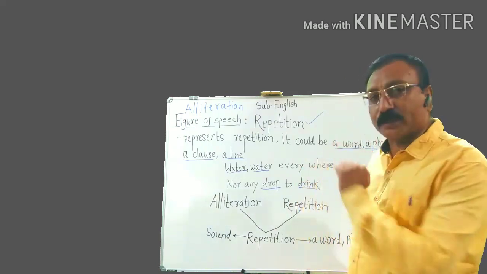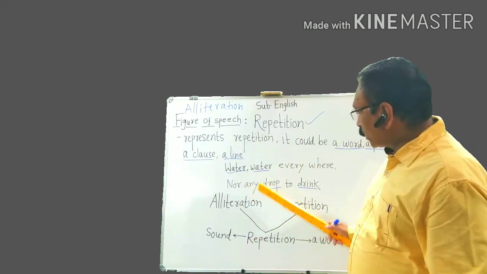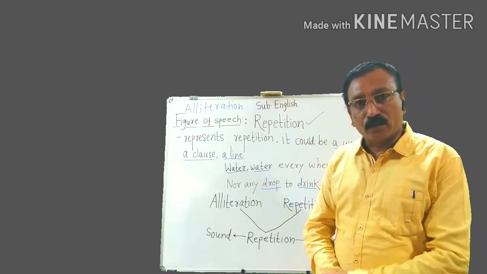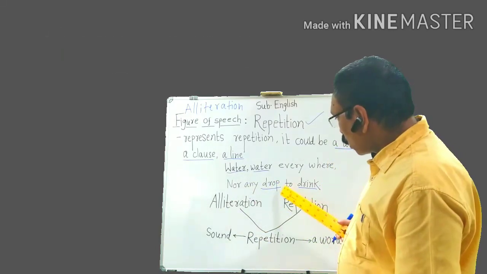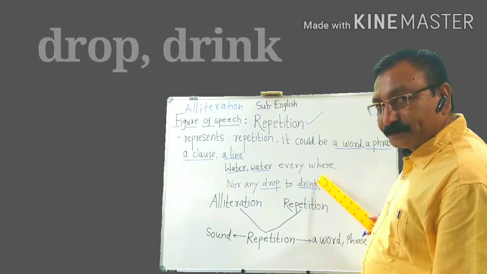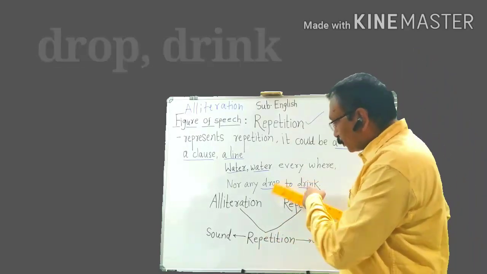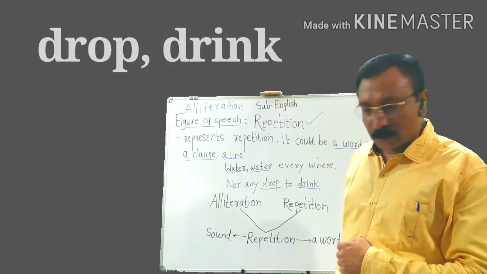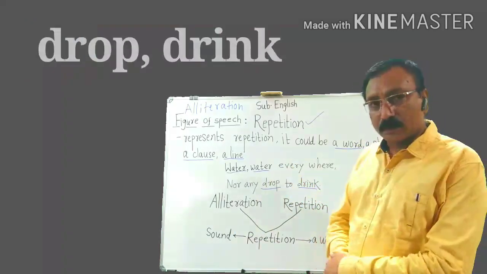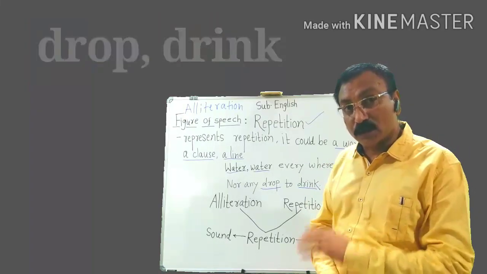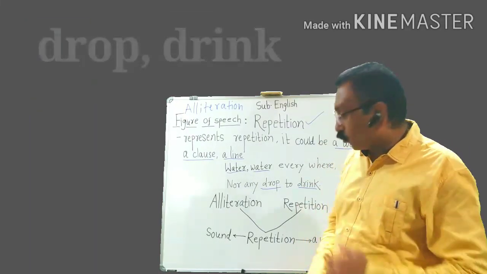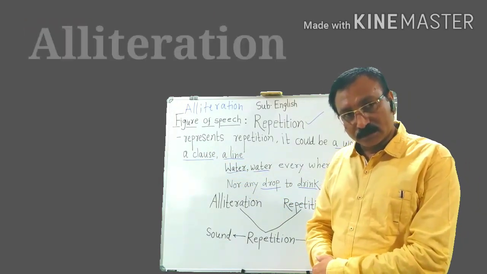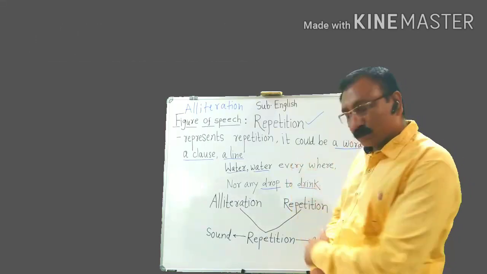Now let us look at the second line, nor any drop to drink. In the second line we have two words, drop and drink. The word drop begins with the sound d, and the second word drink also begins with the same sound d, and therefore the second line is an example of alliteration. So let me make clear the difference.